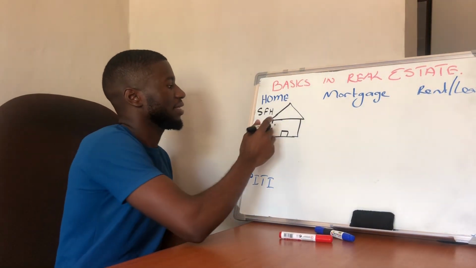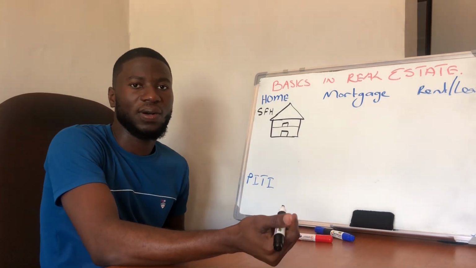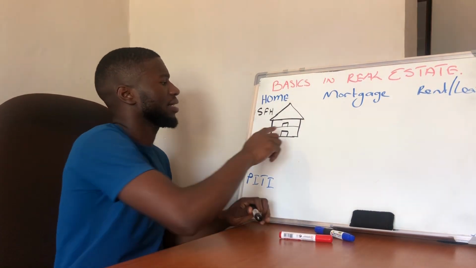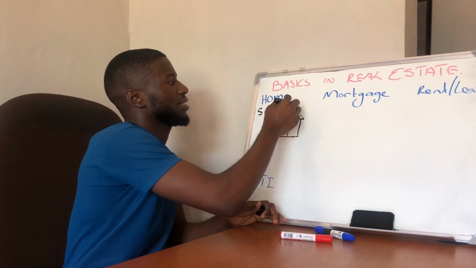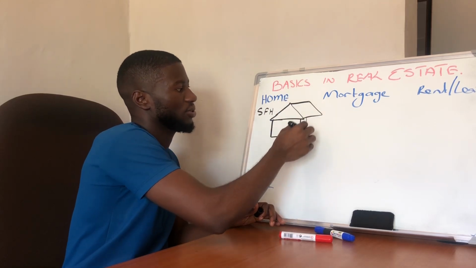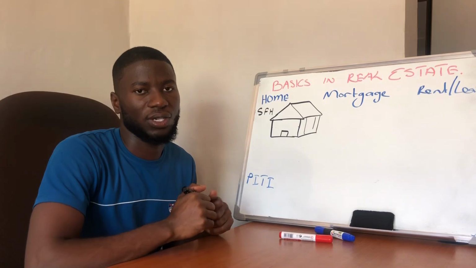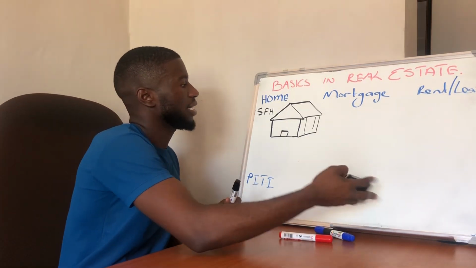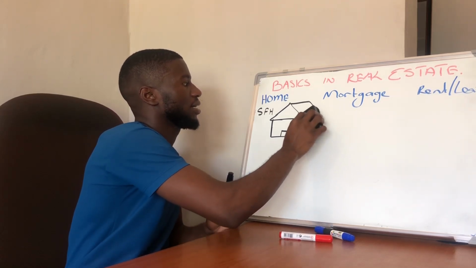But what if this house was split into two and it has two different doors? This is called what? A duplex, right? But what if it still has just one door, and then it has other houses attached to it, right? This is called what? A condo, or it is called what? A townhouse, right? So basics. So on today's episode, we're just going to focus on what? On a single family home.